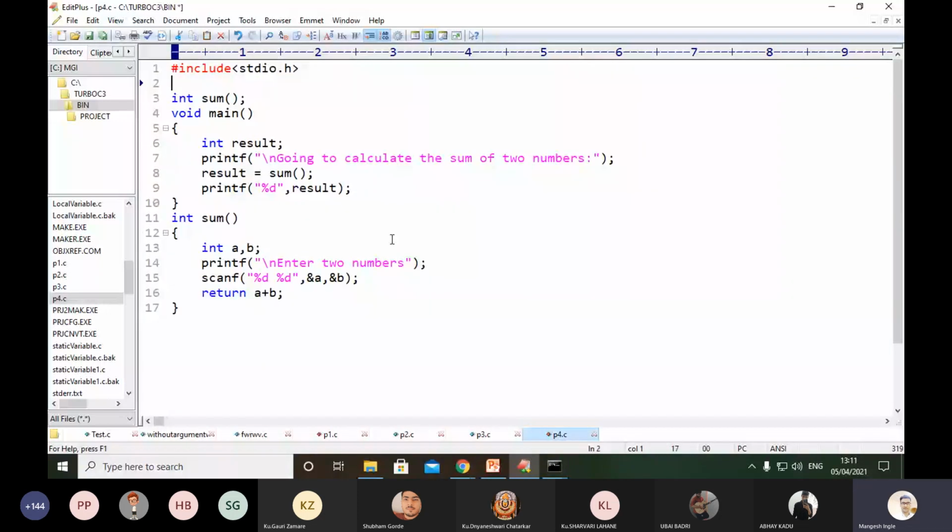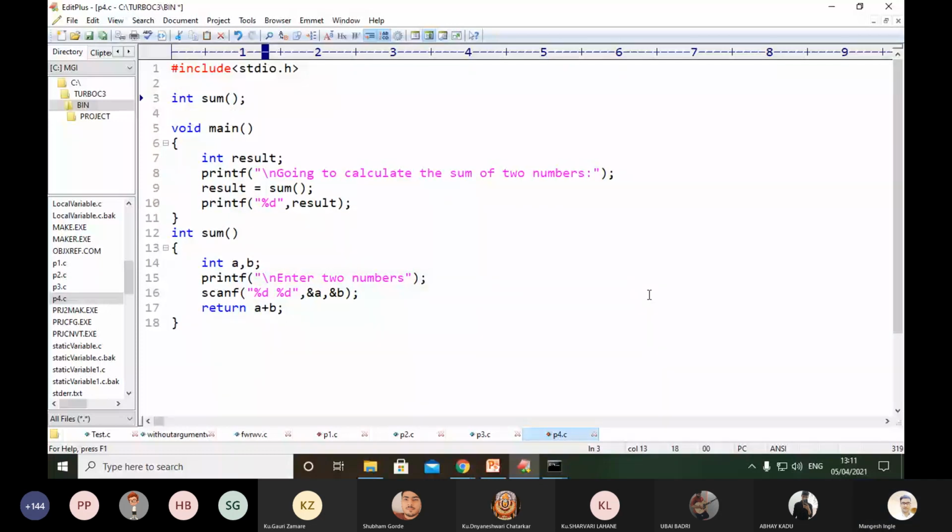Okay, we called it a function declaration. Okay, concentrate guys. Then function calling. Okay, here we called it a local variable. Then these are also local variables. Okay, so int result is a local variable.